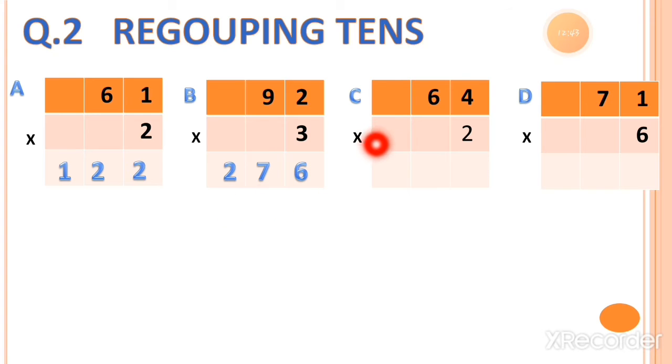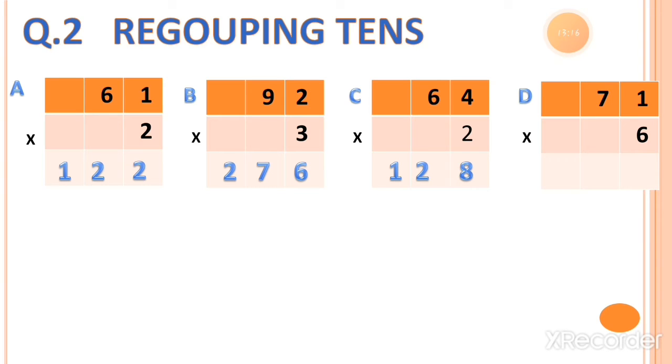Now question number C, 2 fours. So let's multiply 2 with the ones value, which is 4. 2 fours are 8, which we write under the ones column, and 2 sixes. So 2 sixes are 12. So we can write down this 2 under the tens column and 1 under the hundreds column. You can call it regrouping the tens.